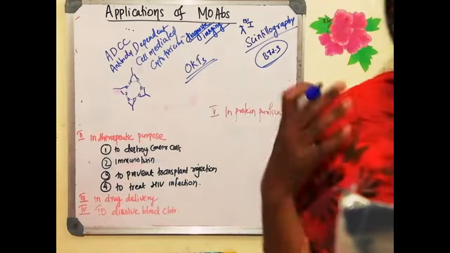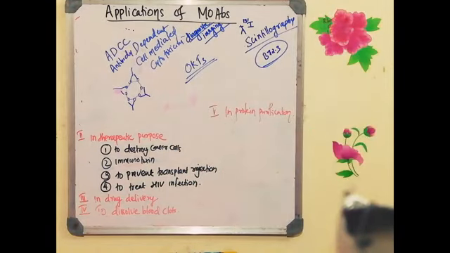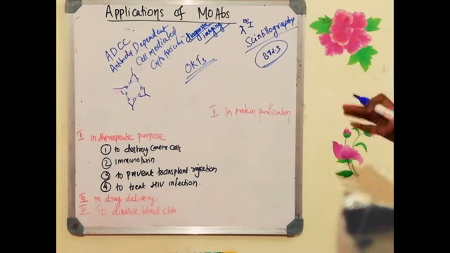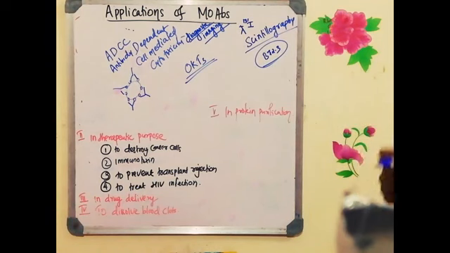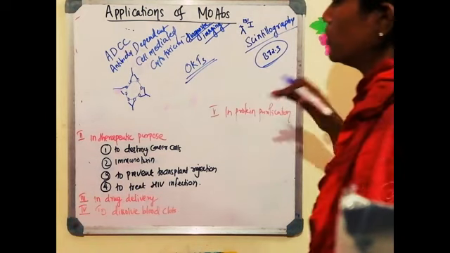Clear? So monoclonal antibodies can be used to prevent transplant rejection. How can we use the monoclonal antibody? For that purpose, we need to use a commercially available monoclonal antibody which will target a receptor called the CD3 receptor. What is that monoclonal antibody? OKT3. Once after the transplantation, instead of taking so many immunosuppressive drugs, you can use this monoclonal antibody